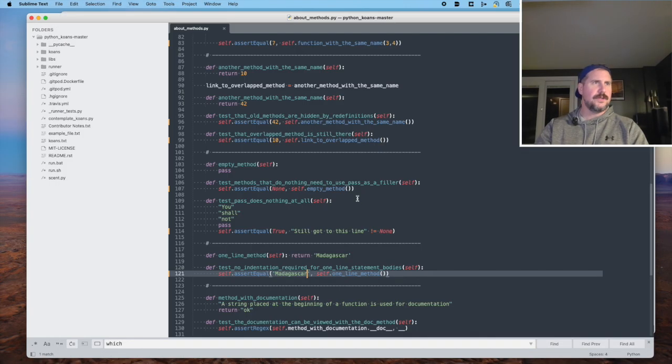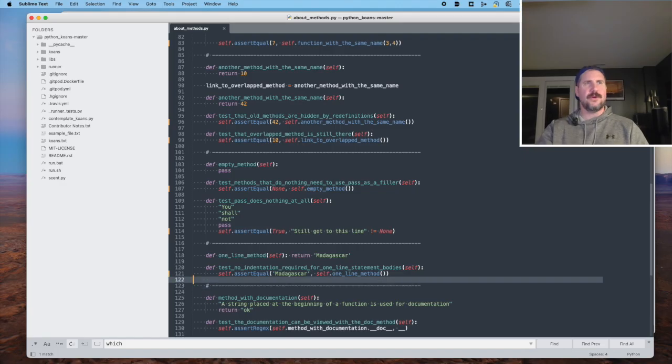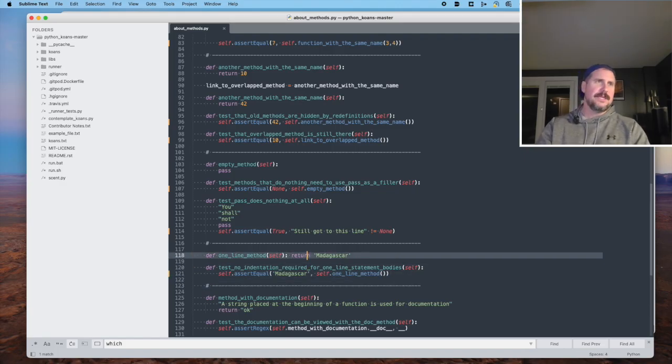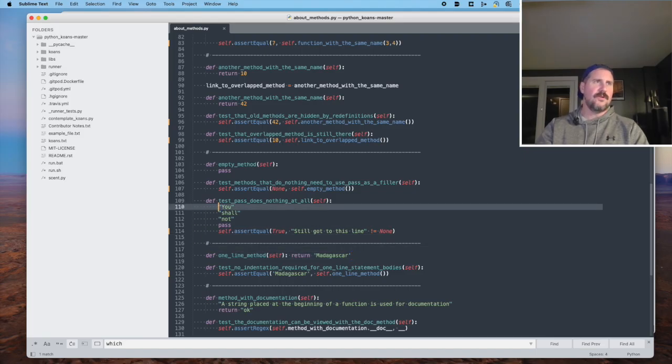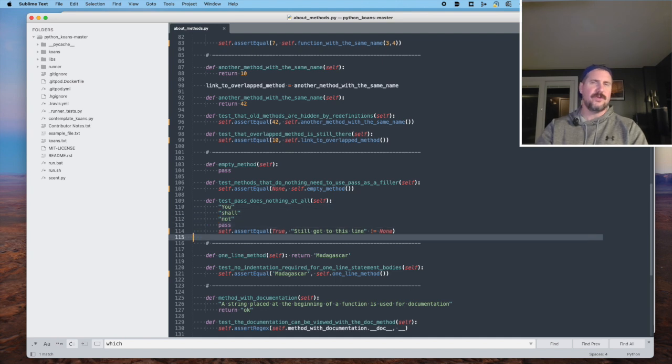That worked. Okay, so basically all this is saying is you can write a method on one line that has a return statement, and you don't have to worry about doing this 4 space indentation like you do if you were to create a new line.